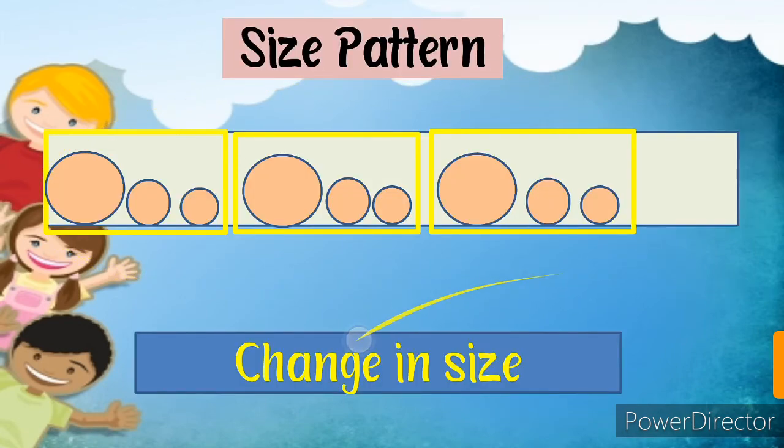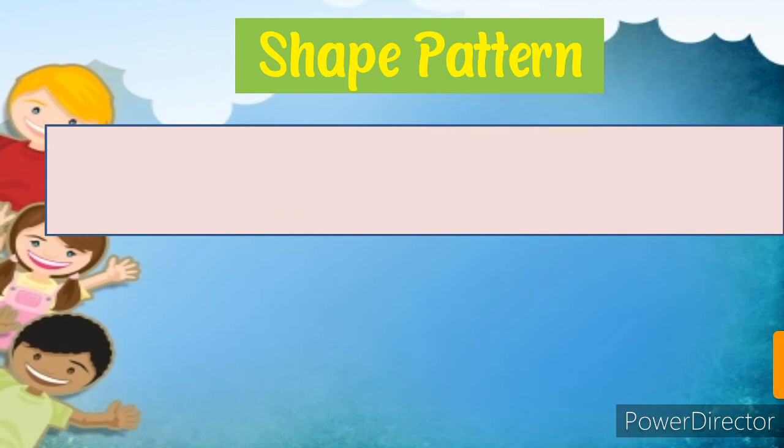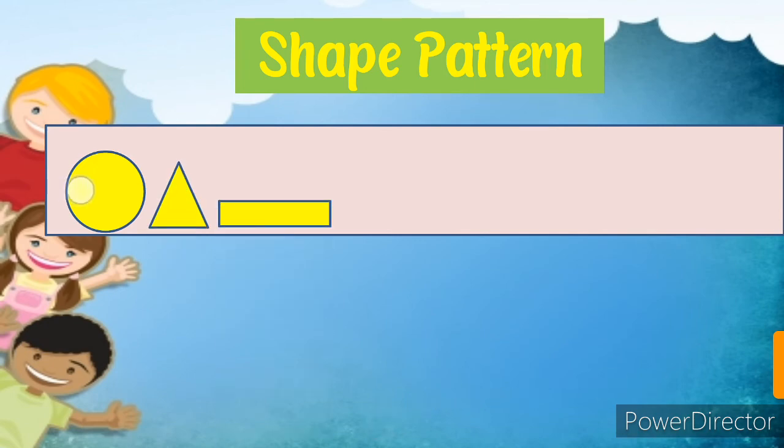Now come to the shape pattern. Let's observe the shapes. Oh, wow. All three different shapes are here. Colors are the same, all are using the same color, but shapes are different.